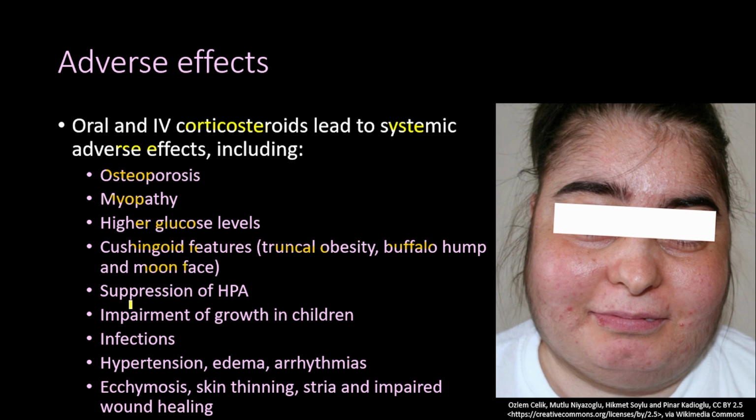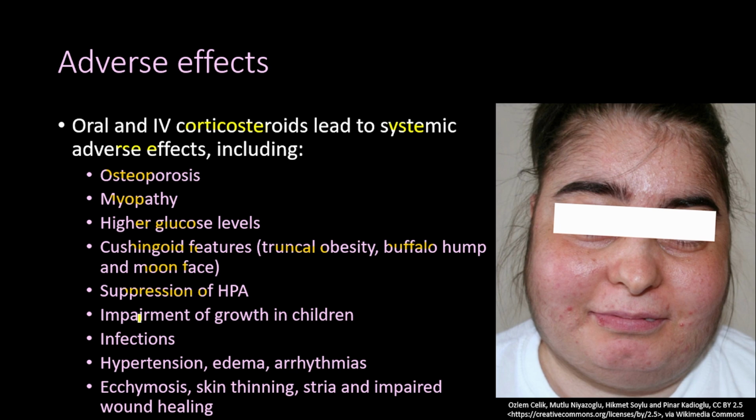And they may also lead to suppression of the hypothalamus pituitary adrenal axis. That is why if these medications are given for a longer period of time and you want to stop them, they have to be tapered off.